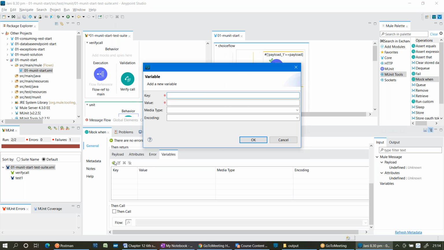Let's click on this plus sign. What is the key? It's my variable, right? My variable. And what is the value? Values to be written in a DataWeave syntax. What is the value? My variable 1.